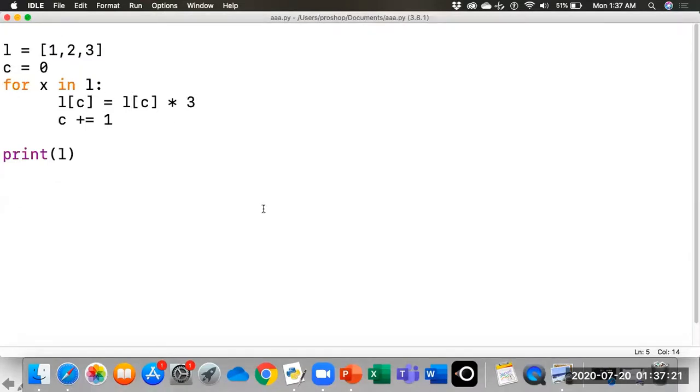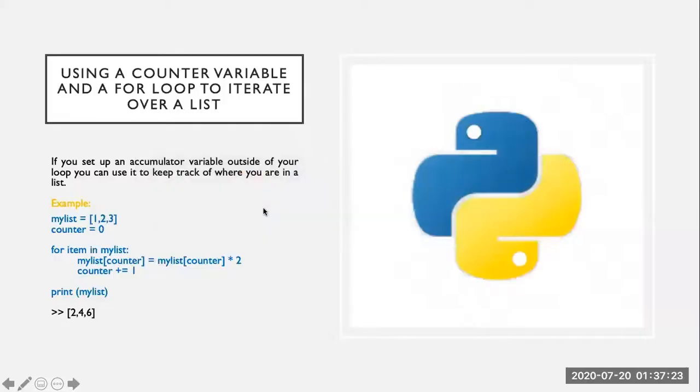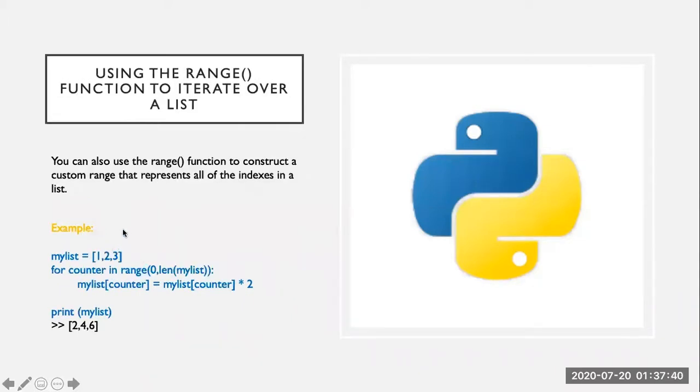So we were discussing that whenever we want to apply some change and we are using the for loop, then we should use a counter variable and a for loop to iterate over the list. Otherwise, the change will not be applied. So what is the next method? As we want to access each item of the list by using the for loop, we can also use the range function.